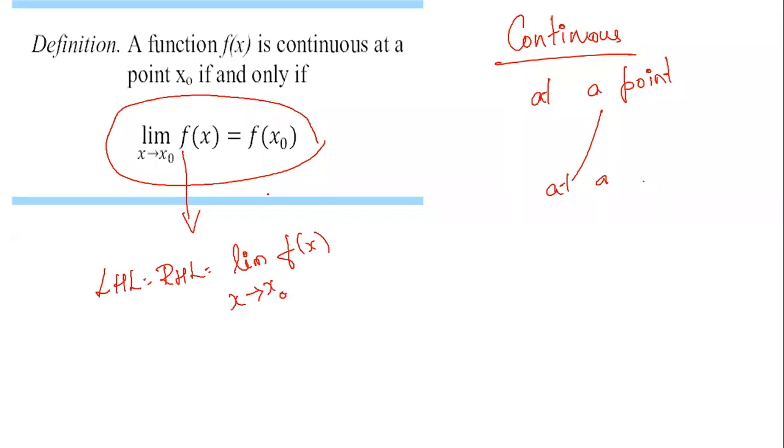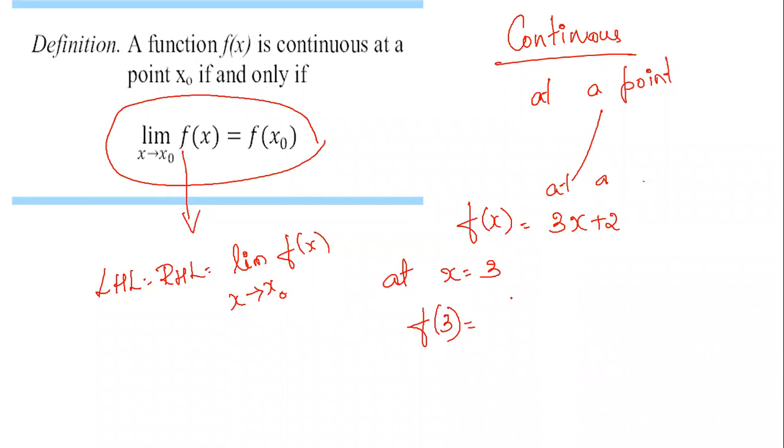Fine. So here the definition for a continuous function at a point x naught is: the limit of the function as x tends to x naught should be equal to the value of the function. Suppose f of x is equal to 3x plus 2. Okay, this is your function, and if I say you have to check the continuity of the function at x is equal to 3, so what you have to do, first you find what is f of 3.